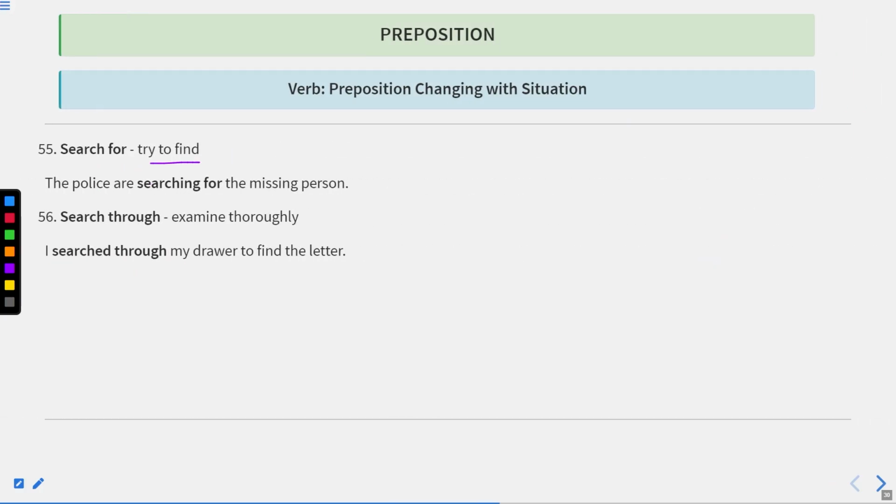Search for means try to find. The police are searching for the missing person. Now police is always plural. That is why we have written police are searching for the missing person. Search through means examine thoroughly, means carefully. I searched through my drawer to find the letter. Okay, now let us move to the next one.